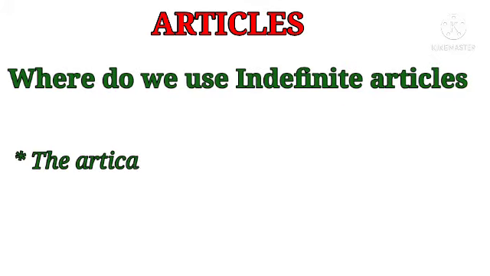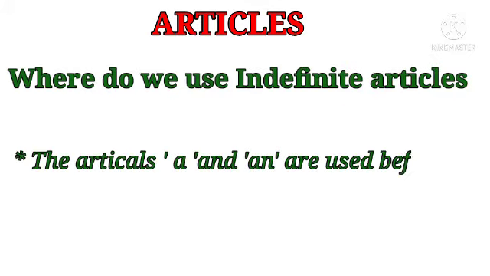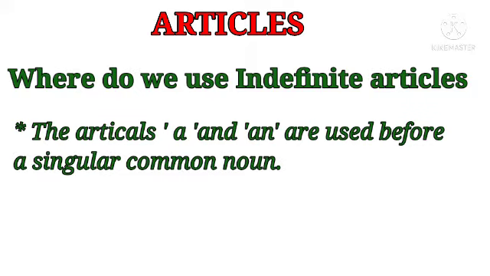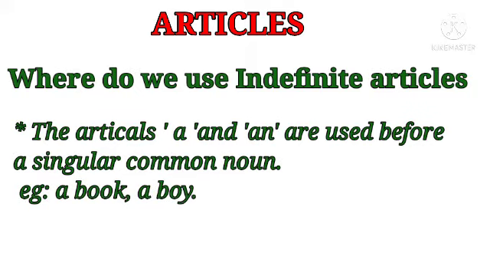Let's see some points and rules. Where do we use indefinite articles? The articles a and an are used before a singular common noun. Example: a book, a boy.